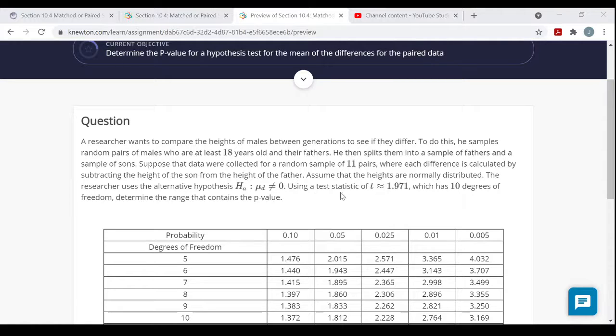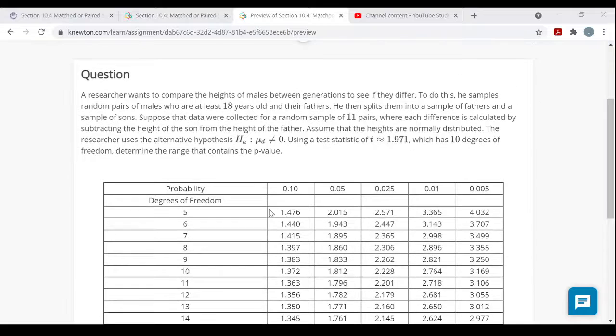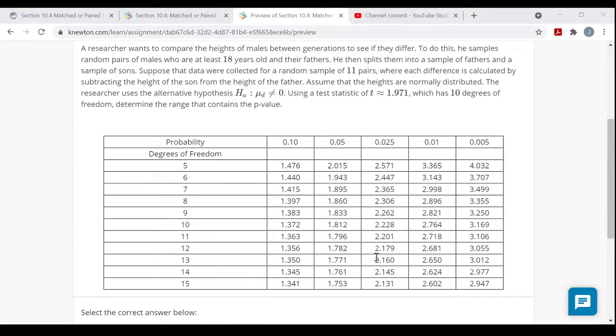Using a test statistic of t equals 1.971, so they're giving us the test statistic here. We don't have to look at a sample or anything. It has again 10 degrees of freedom, right? One less than the number of differences you'd be taking. Determine the range that contains the p-value. Now I'm just going to find the p-value with the calculator, and we'll come back to this table as well.